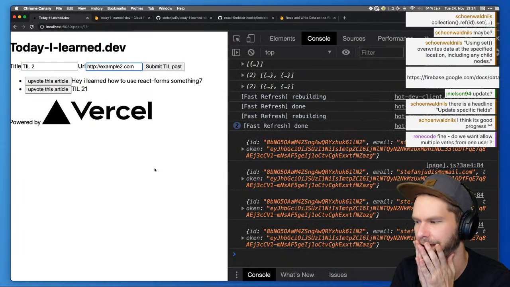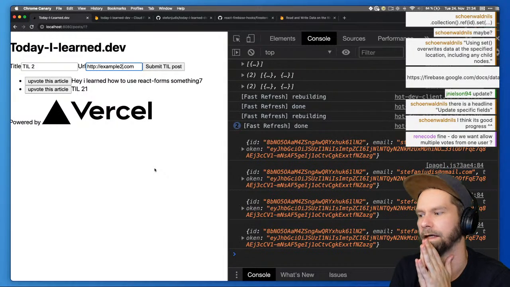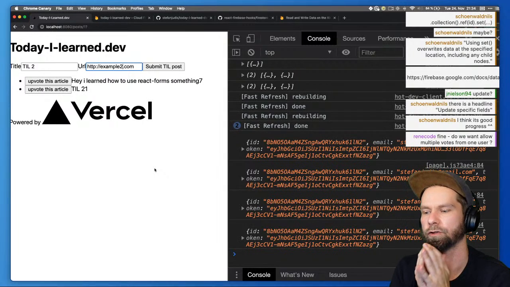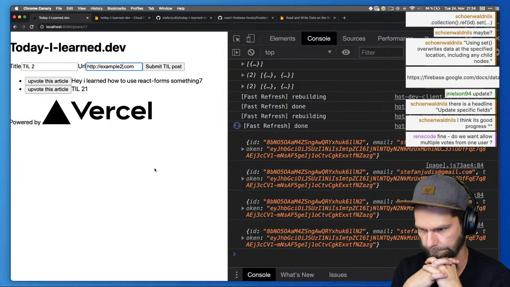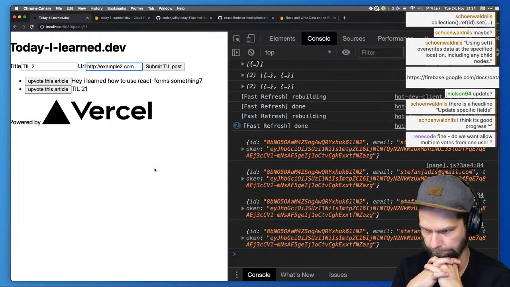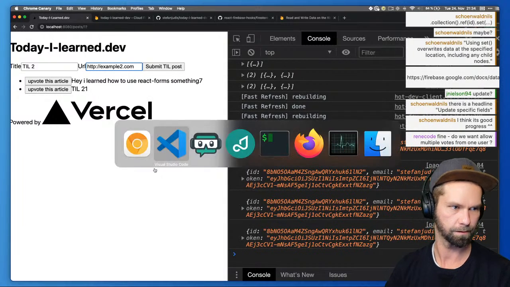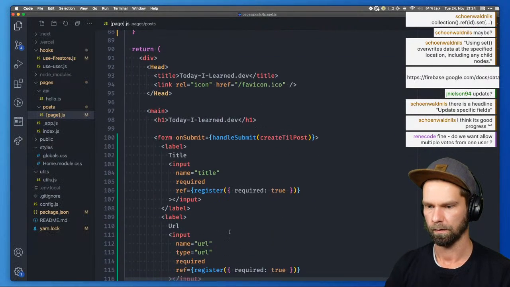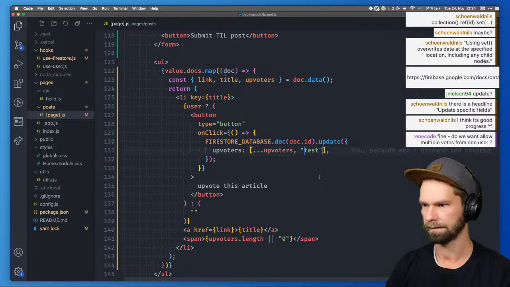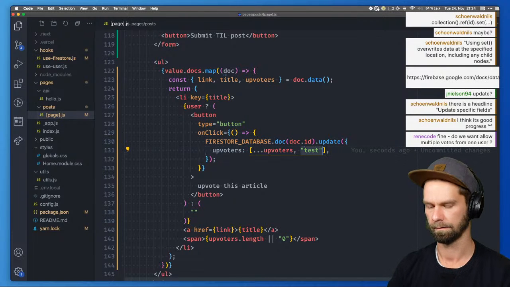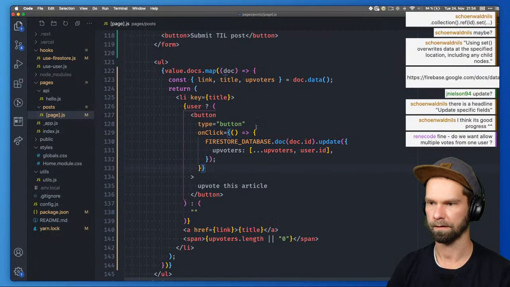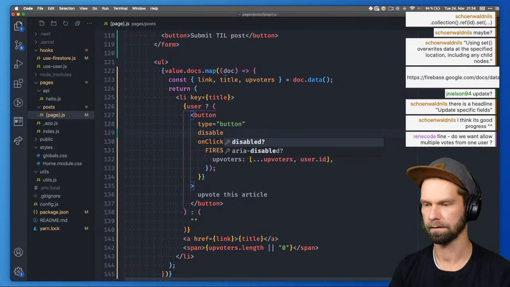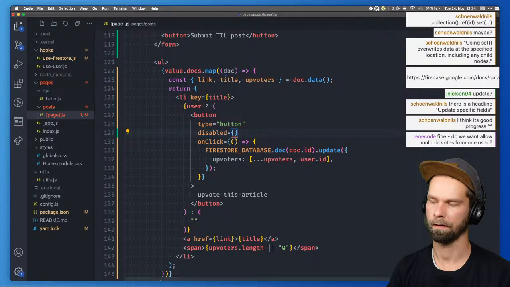We have a user ID, we have an email address, and we have a token. So what should we store here? Should we just store the user ID? Yeah, I guess the user ID is the best bet for now. So let's see. So instead of bringing in test, we bring in user ID, and we have here a disabled thing.